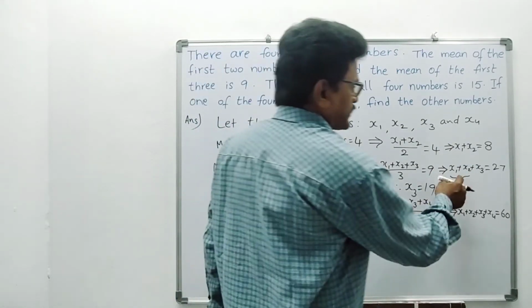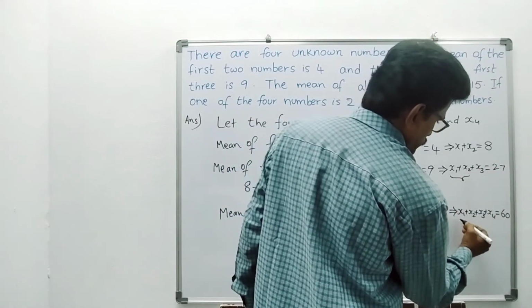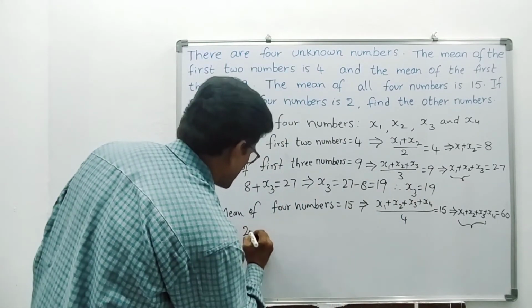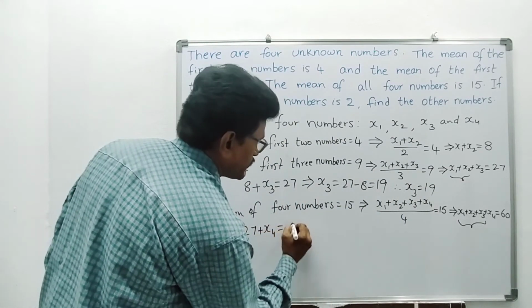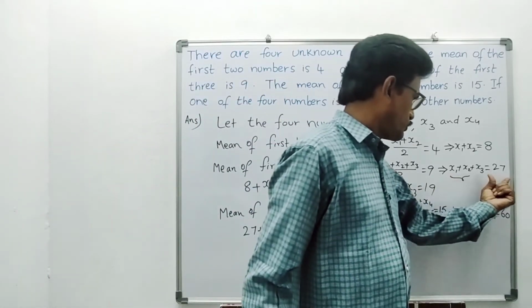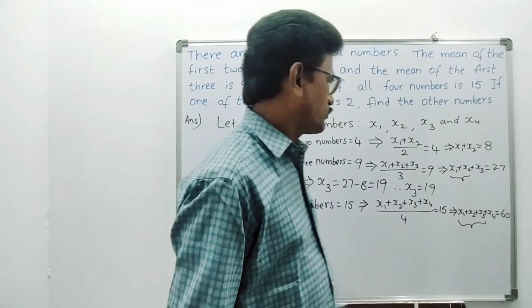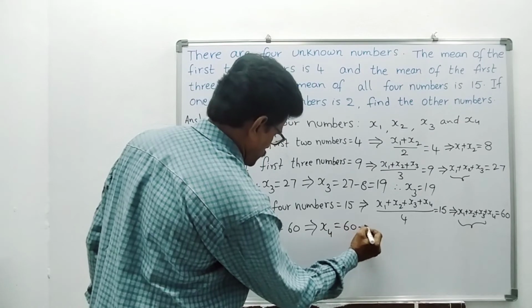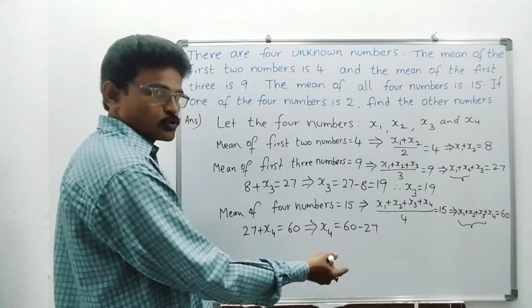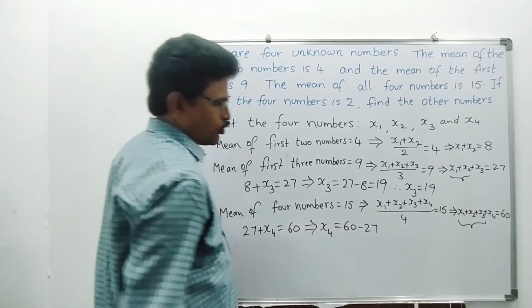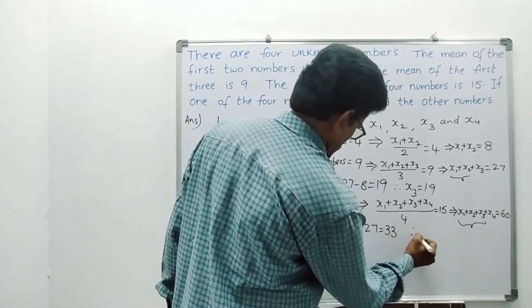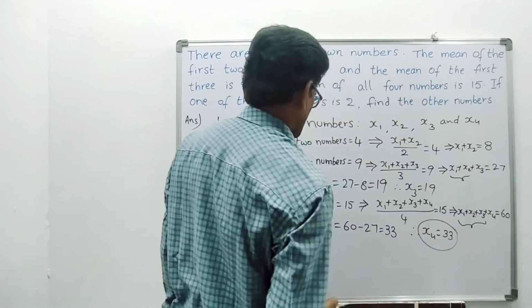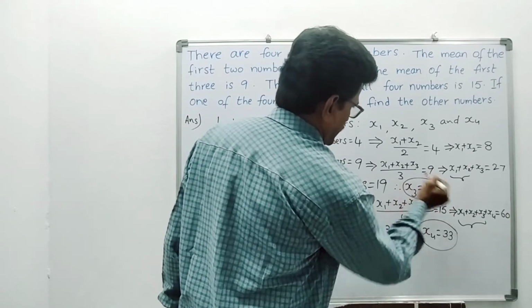But you know already x1 plus x2 plus x3 is 27. Now I am substituting here x1 plus x2 plus x3, that is 27. So what is happening here? 27 plus x4 equals 60. Now what is x4? This implies x4 equals 60 minus 27. 60, transpose 27 to RHS, 60 minus 27. So you will get here 33. So therefore x4 also we are getting, 33. Right? And also here x3 is 19.